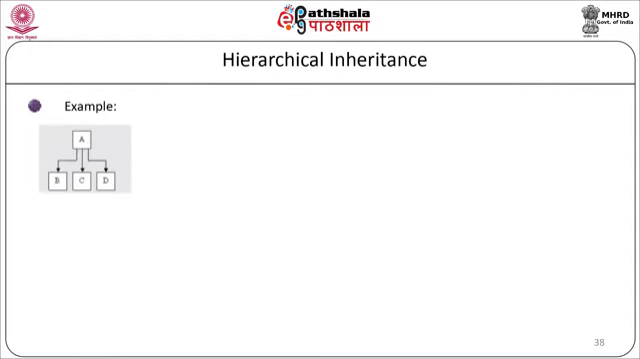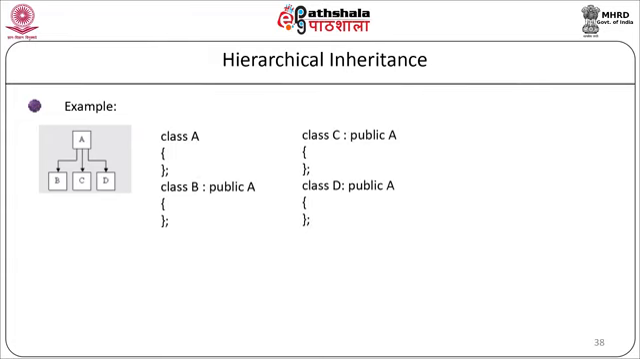As you can see in the following figure, there are 4 classes: class A, class B, class C and class D, and class A has been derived in class B, class C and class D. In the example of C++, we will define class A as the main base class, B : public A, class C : public A, class D : public A. So all the 3 classes B, C, D will inherit the same base class A.